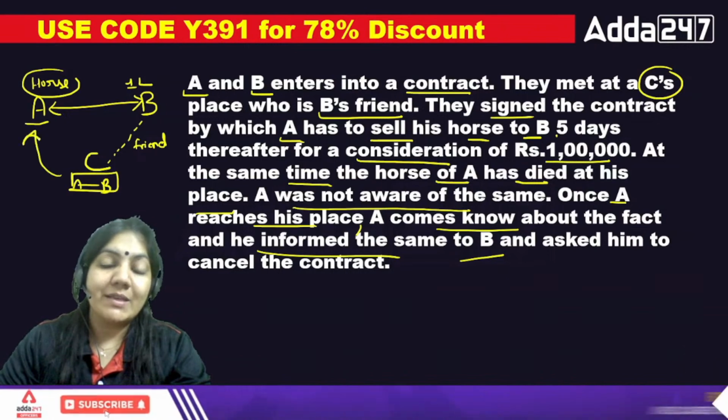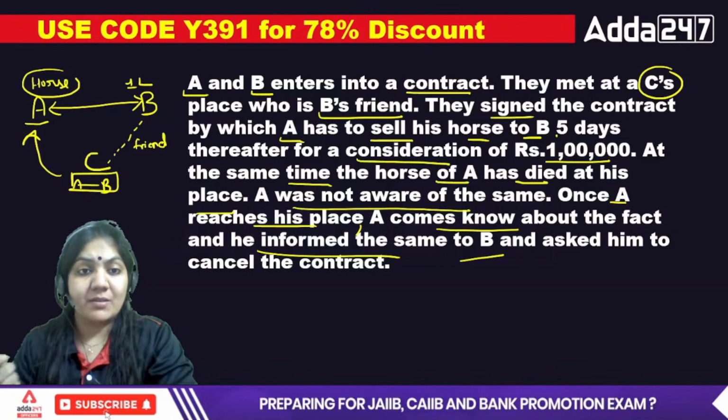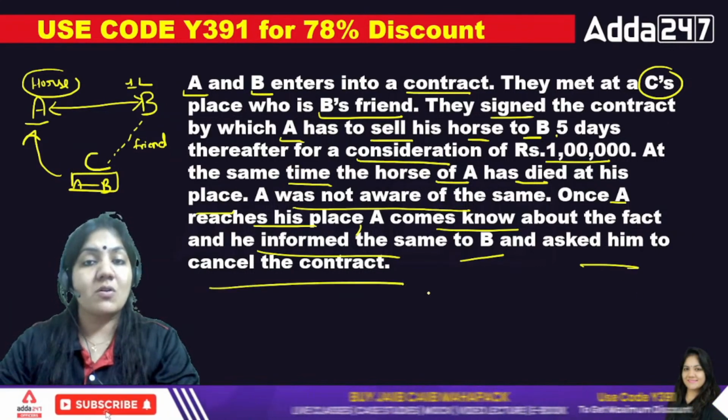A goes to his place. A saw that the horse was dead. It means the subject matter was dead. The subject matter has been destroyed. So he asks B to cancel the contract.